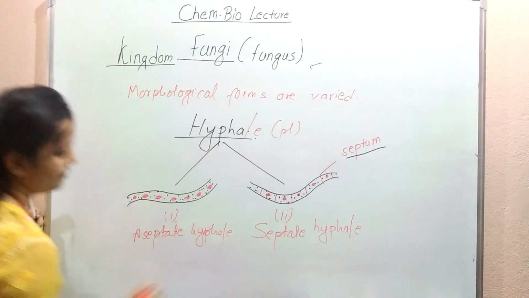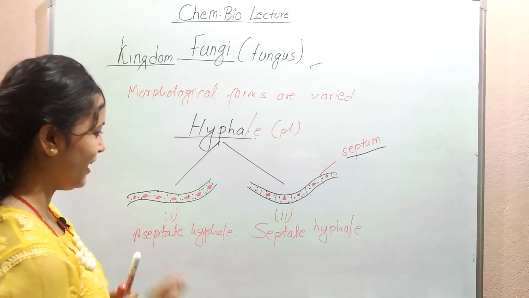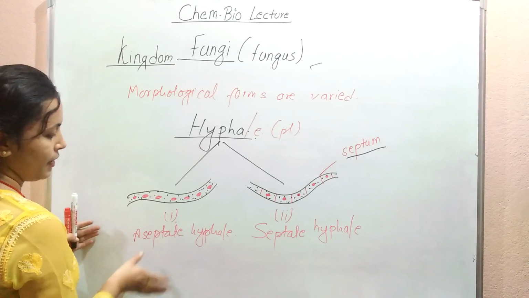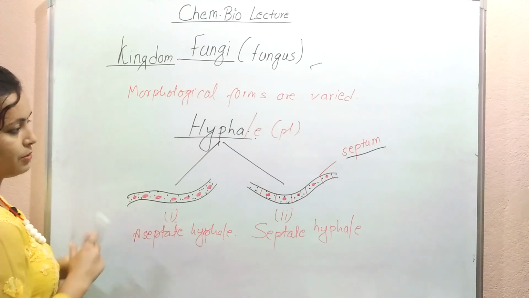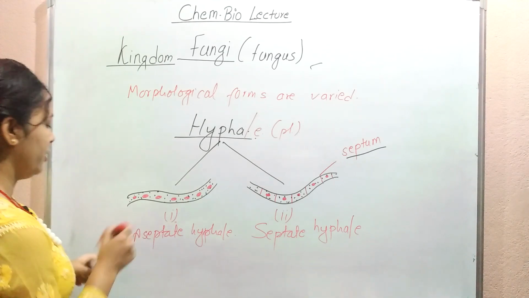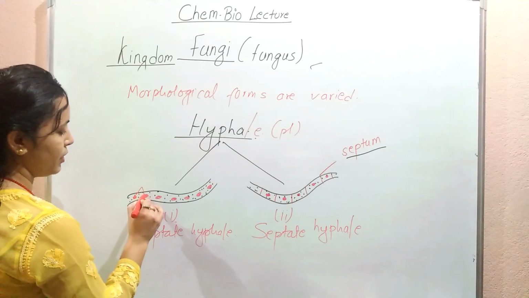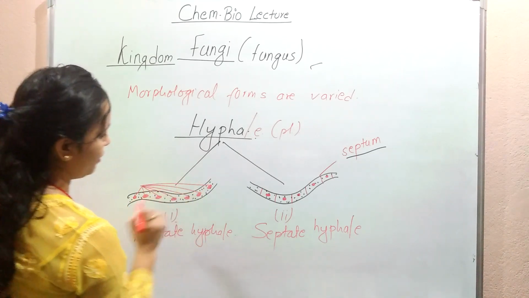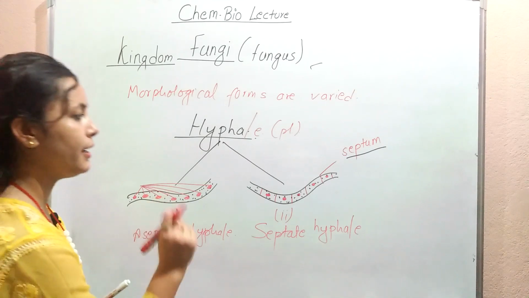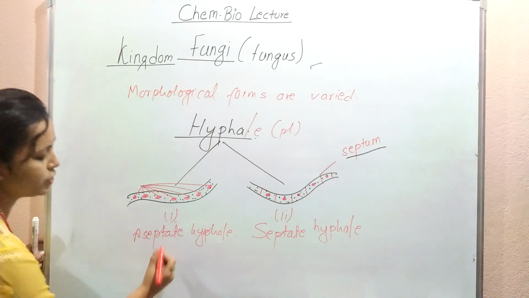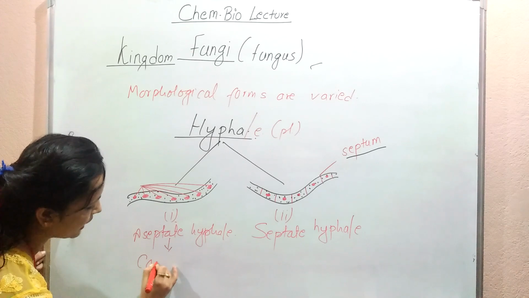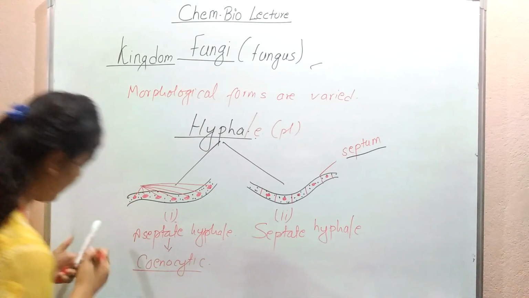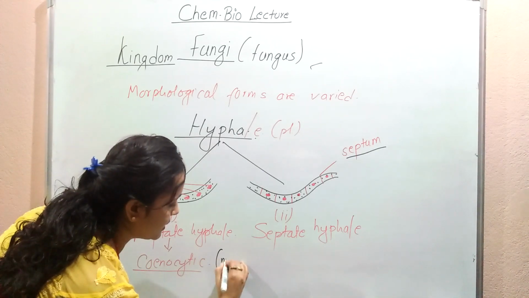Okay, I think so far you are understanding. So we have to carry on from this. This is a very basic septate hypha. I'm going to add one more term over here. You can see the multinucleated state. In this hypha you can see so many nuclei, not being separated by any kind of cross walls. So this condition is considered a coenocytic state. This is called coenocytic, which means multinucleated state.